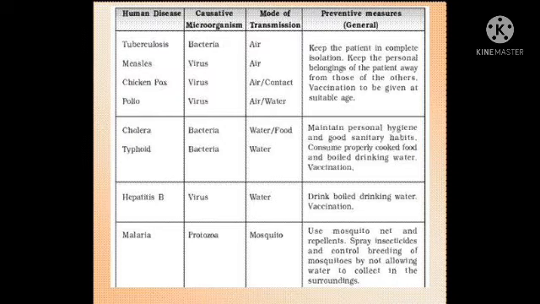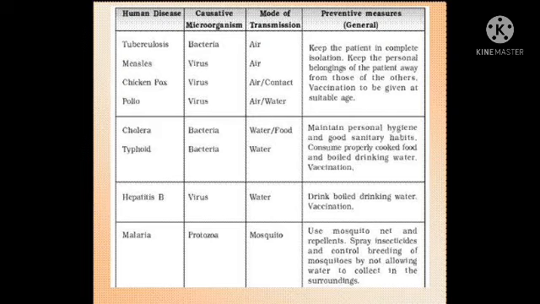The next disease is hepatitis B. The causative microorganism is virus. The mode of transmission is through water, and the preventive measure is to drink boiled drinking water. Vaccination is an important preventive measure.